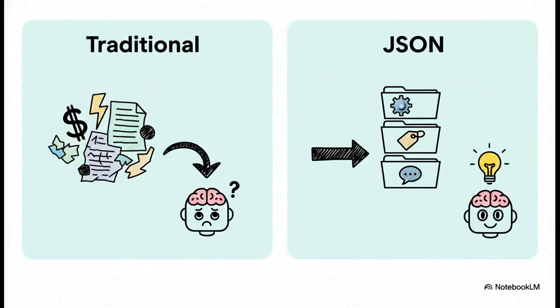And this just shows the difference perfectly. That traditional prompt on the left is just a jumble of requests. The AI has to guess what's most important. But the JSON prompt on the right is a clean, organized blueprint. The task is defined, the product details are grouped together, and the tone is specified. There's no guessing, just pure execution.